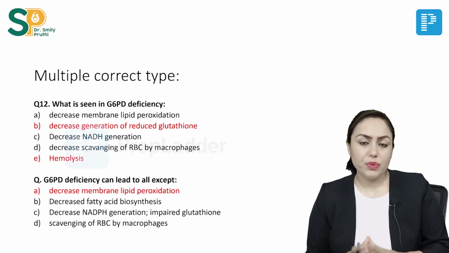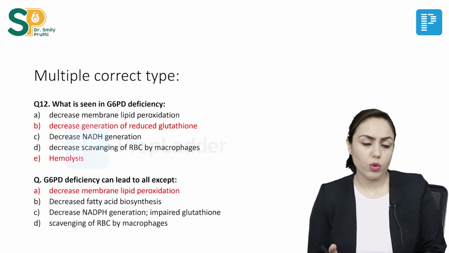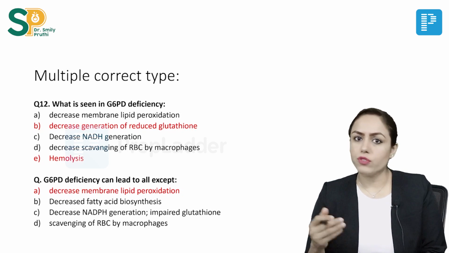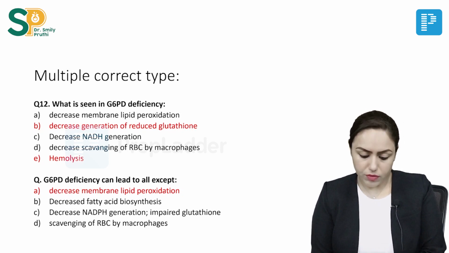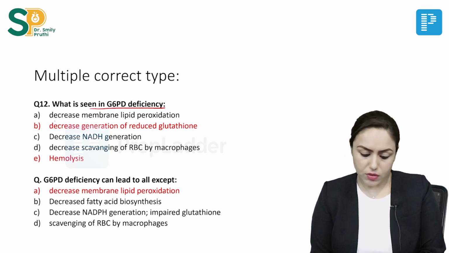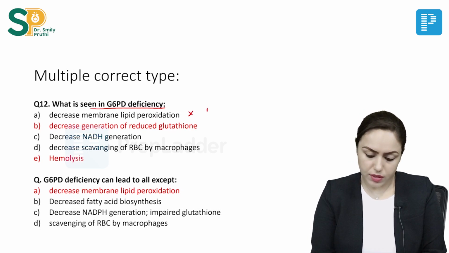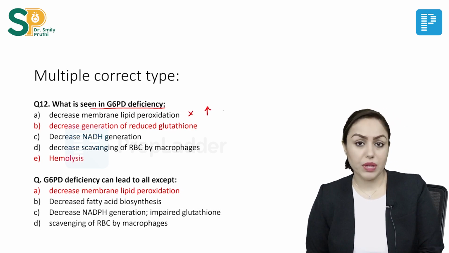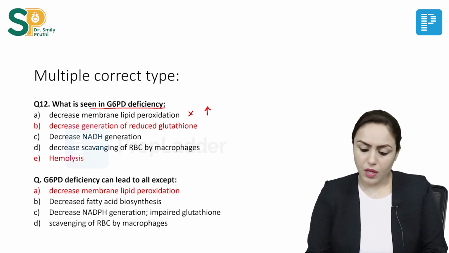Then there was a multiple correct type question. I am not clear with exactly what was asked, so I am taking both the things which I have got from students. So, let us read question number 12, which is seen in G6PD deficiency, right? Option A, decrease membrane lipid peroxidation. No, there is increased lipid peroxidation, because damage due to free radicals is happening.